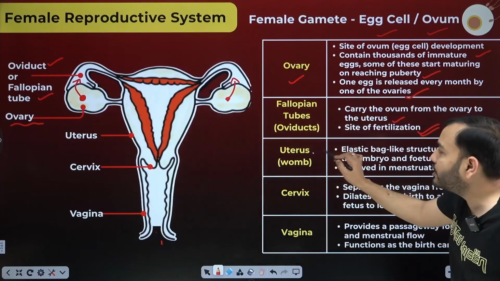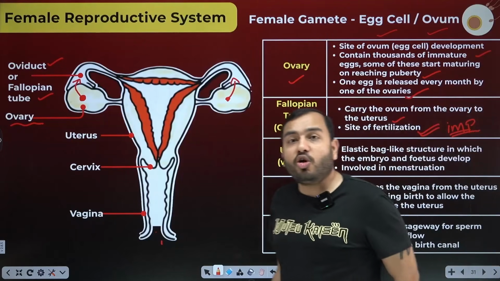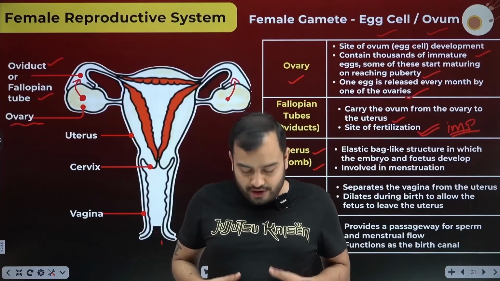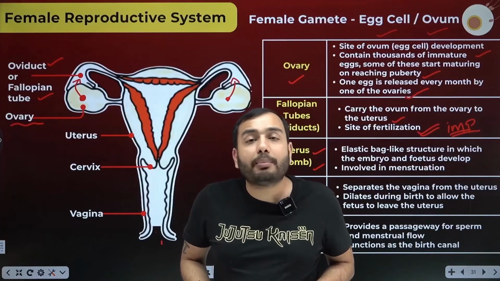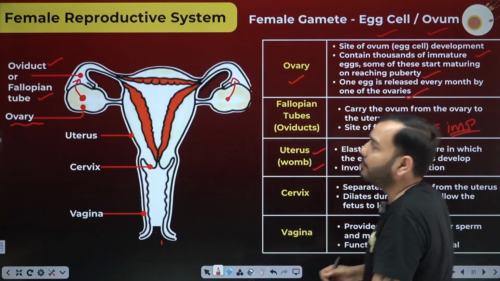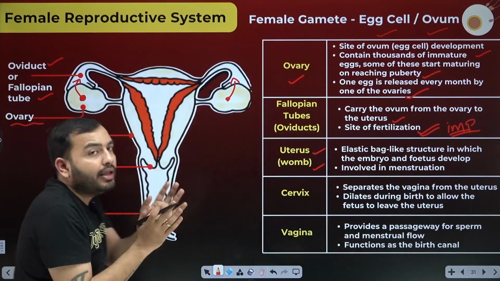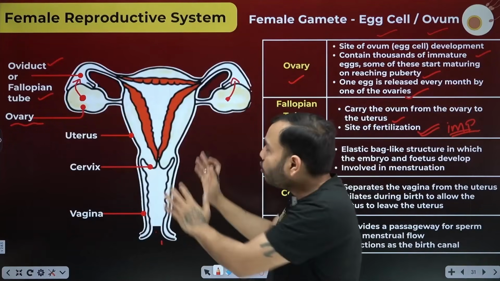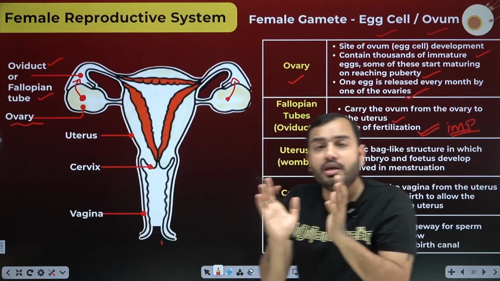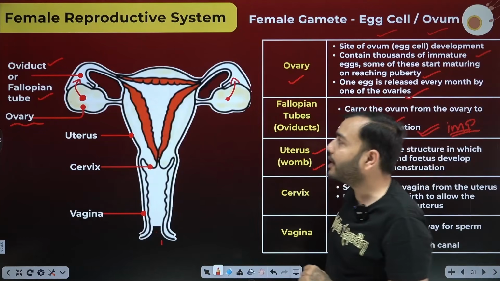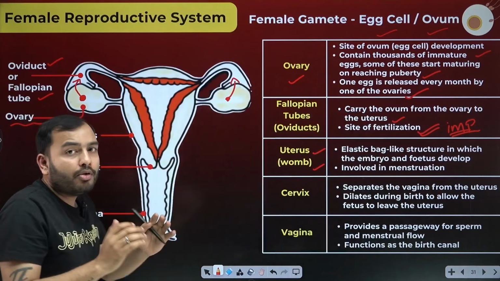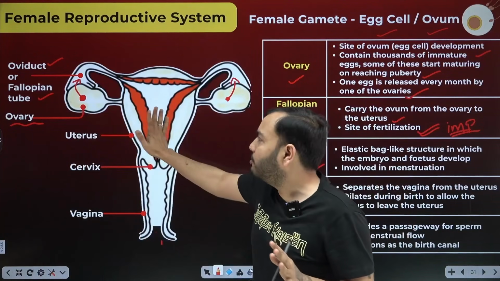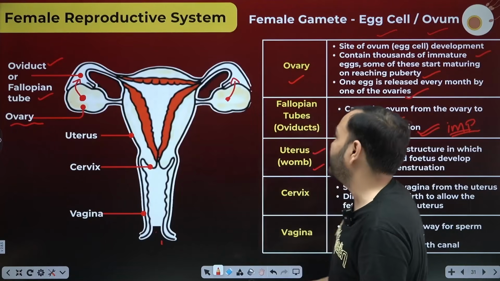Okay, next comes the uterus, or womb. Doesn't mom say, I kept you in my womb for 9 months? That is not the stomach. You were not in the mother's stomach. You were in mom's uterus. This is an elastic bag inside which the embryo matures to become a fetus, and a baby is formed from the fetus. For 9 months you grew right here, in mom's womb. This is where all your eating, drinking and all your enjoyment before birth happened.